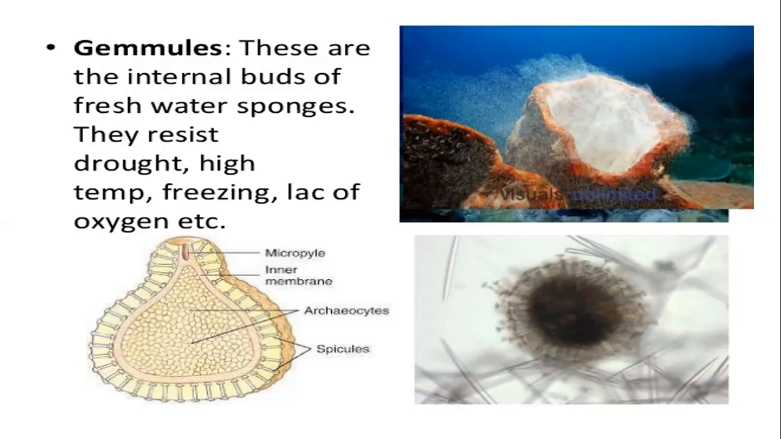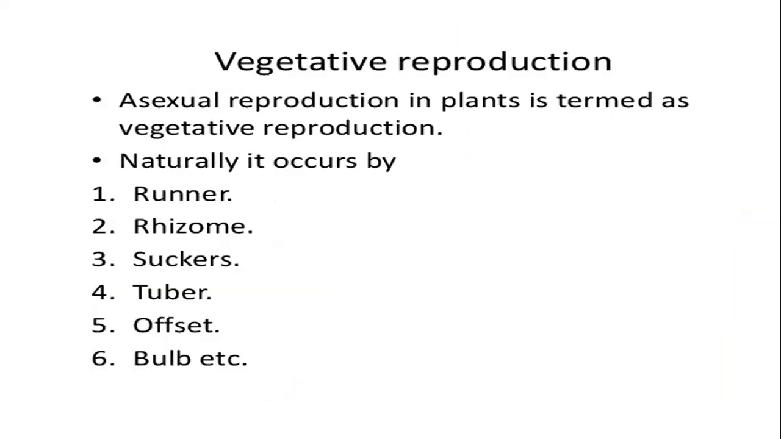So gemmules are the example of internal buds which is seen in sponges. Is this an example? Yes. Gemmules जो है ये sponges बनाते हैं. So example of internal budding is sponge. And that internal bud का नाम, sponge के अंदर है, उसको हम gemmule कहते हैं. Okay. Fine. Then we go to the next one.